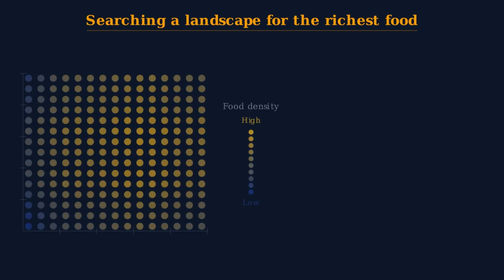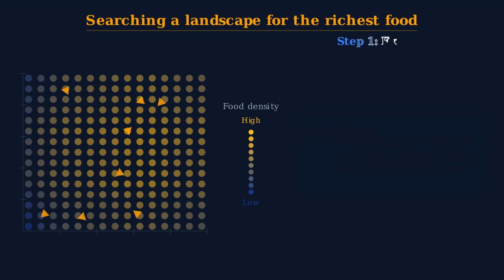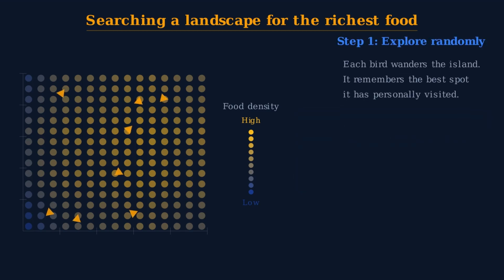Imagine an island. Some parts are rich with food, some are barren. Your job is to find the richest spot, but the island is huge and you can't see the whole thing at once. You send out a flock of birds to search. Each bird lands somewhere random. That's your starting population, your swarm. The birds start hopping around, exploring nearby areas.